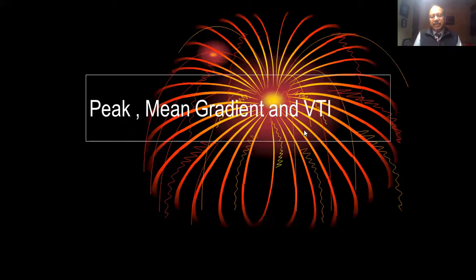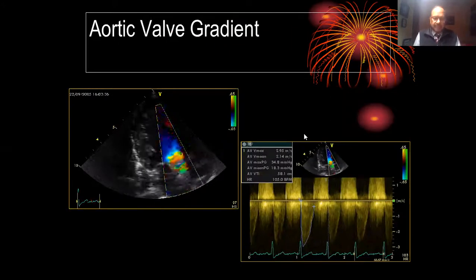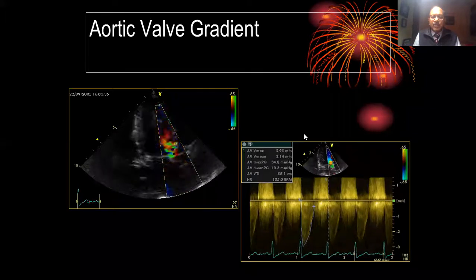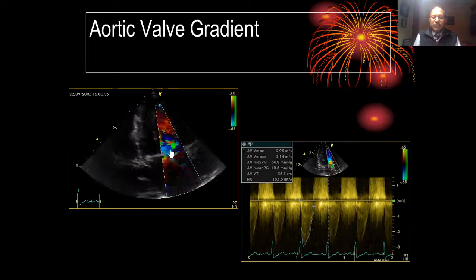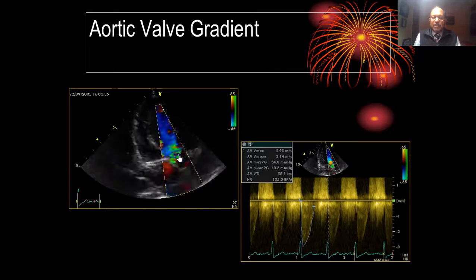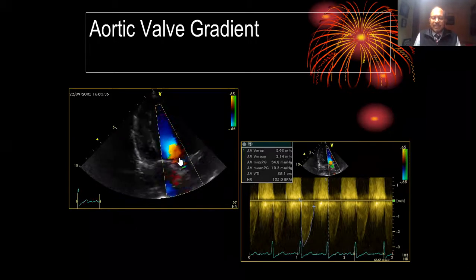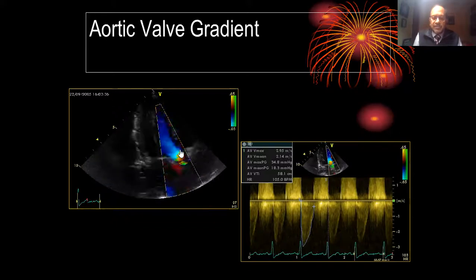Next is peak and mean gradient. This is the most important thing for any aortic stenosis. What do we do? When we are in 3-chamber view or a 5-chamber view, if you're putting a sample volume at this point, it'll be LVOT VTI. Then we cross the sample volume across the aortic valve where the turbulence is present. Then what we look at is a Doppler flow, which cannot be contained by a pulse Doppler because it's a high velocity flow. We switch on to continuous wave Doppler to see the flow pattern in this fashion.